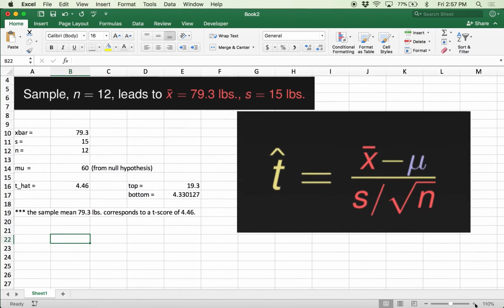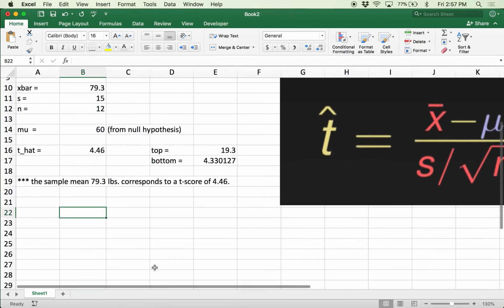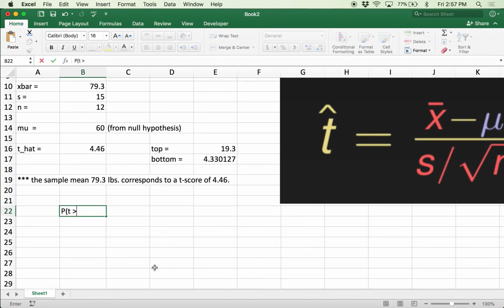Now, in Excel, let me zoom in a little bit. We've seen how to work with probabilities when we're dealing with the standard normal distribution or the normal distribution. It turns out we can do the same work with a t-distribution using a similar type of Excel function. With confidence intervals, we use the t.inverse command to find critical values.